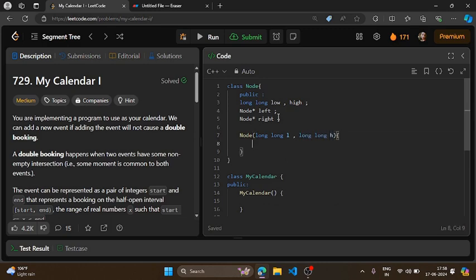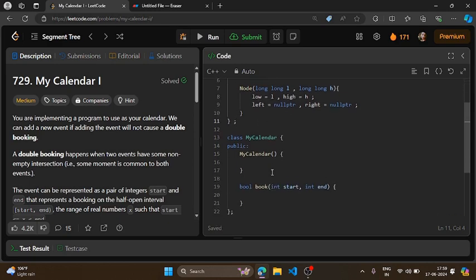Okay, so it will take low and high value and it will initialize my low and high. Here I'm initializing, and let's say initially my left and right pointers are null, so I'll set them to null. Okay, so we are done with the class node, right? Let's insert a semicolon here.